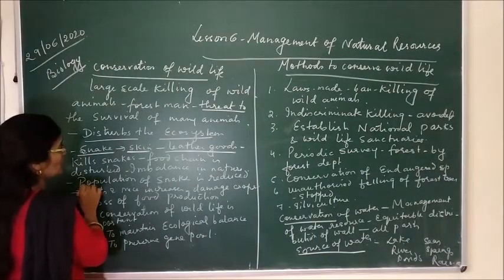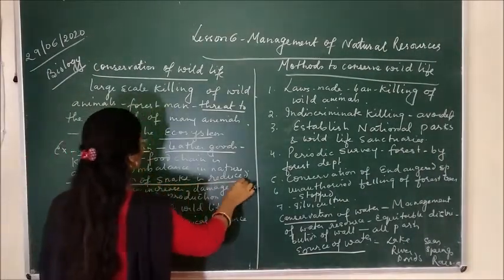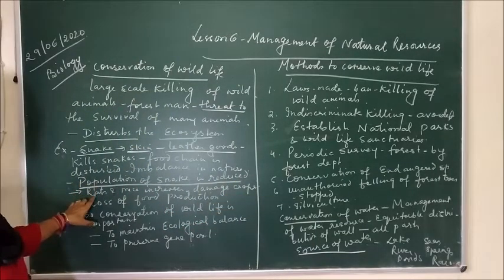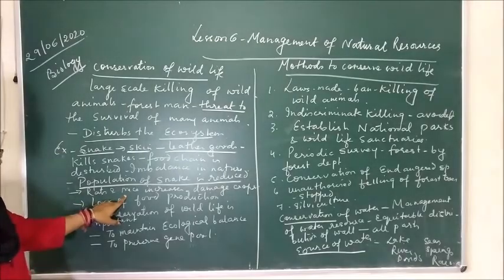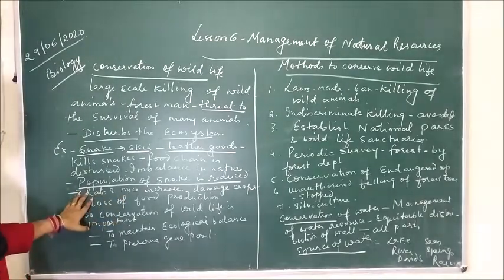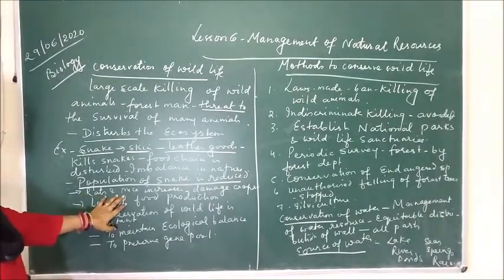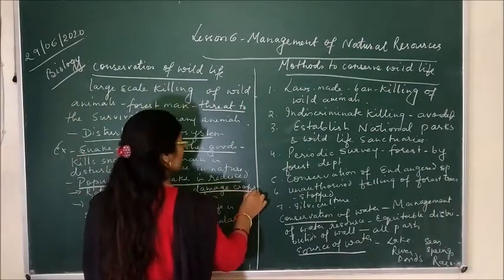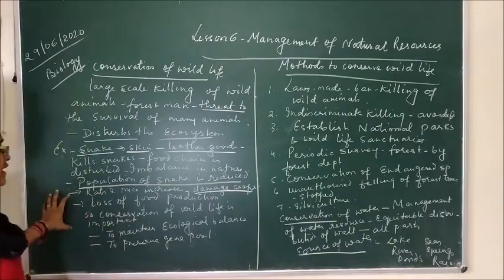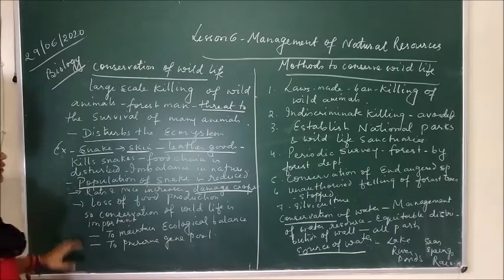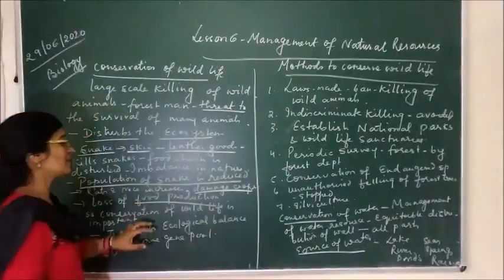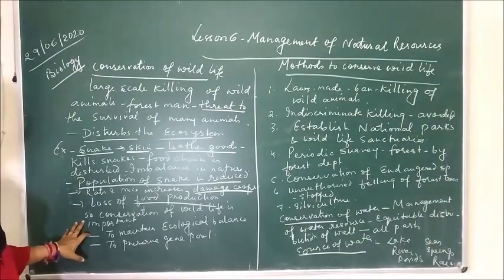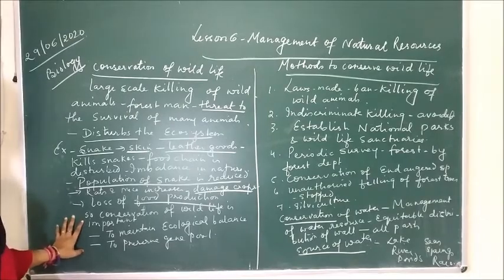And what will happen if we kill the snakes more and more? The population of the snakes will get reduced. And you all know that snakes kill the rats and mice in the fields. If the rats and mice increase, they will damage the crops in the field, which can lead to the reduction of food production. So conservation of wildlife is very important.